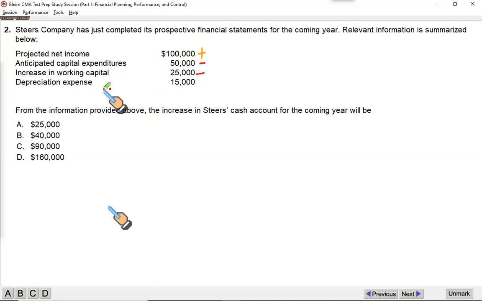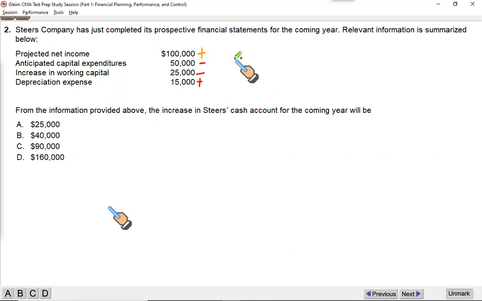And depreciation expense, as I told you, is a non-cash expense. Those who have read financial reporting would know that depreciation expense, a non-cash expense, is added to the net income to arrive at your cash flow from operating activity. So you will take your projected net income.